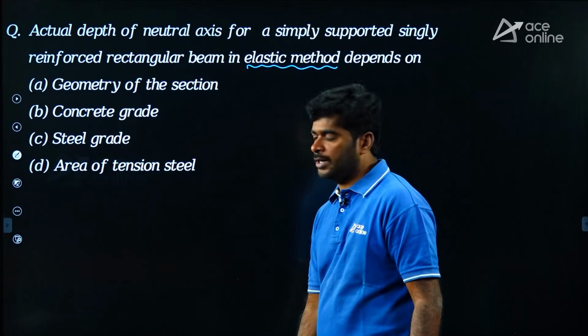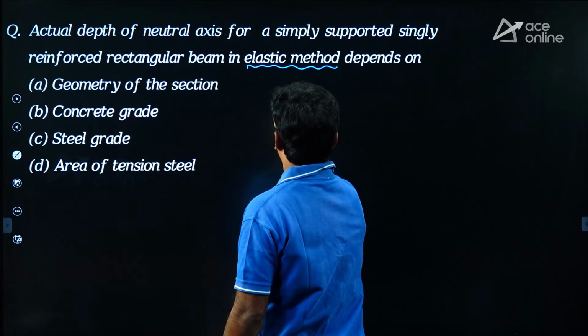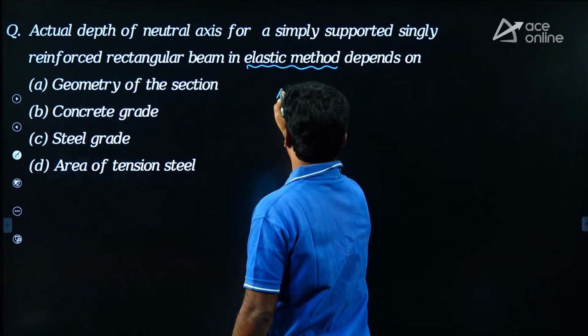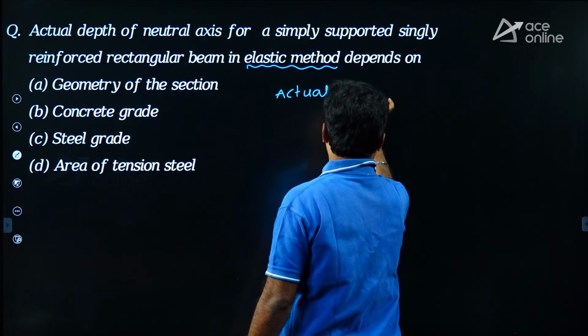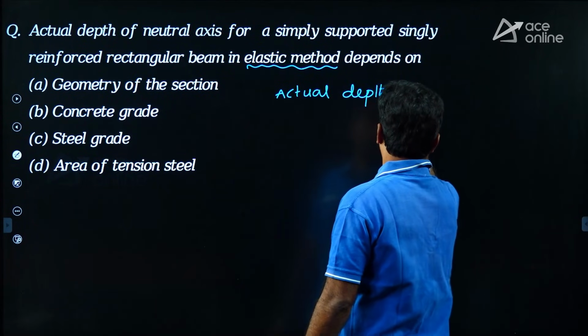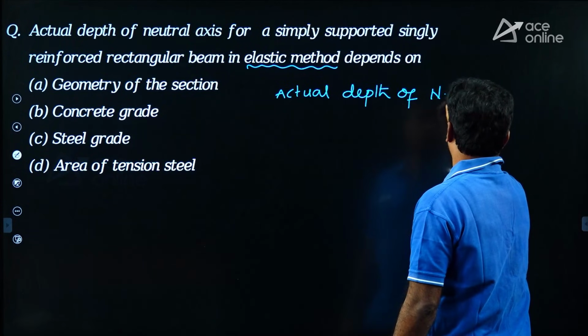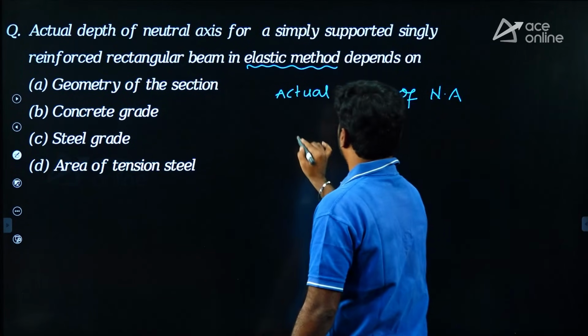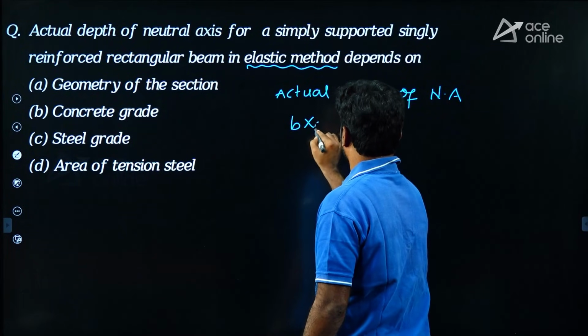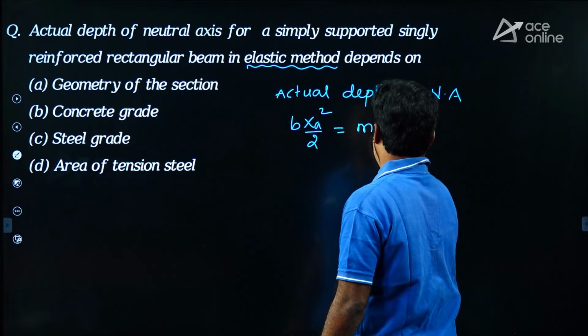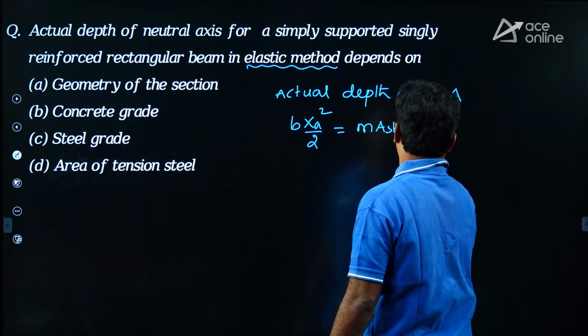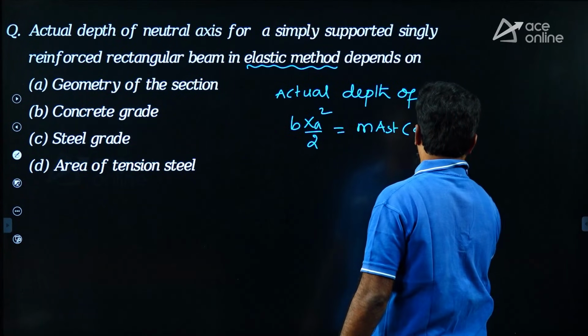My dear, first of all let me write actual depth of neutral axis. B times XA square by 2 equal to m times AST into (D minus XA).